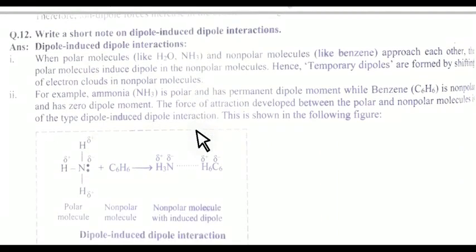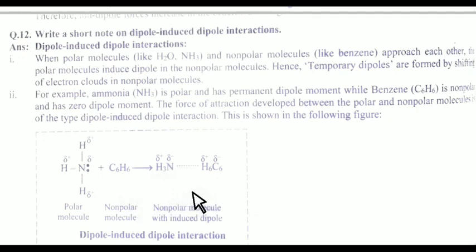Always remember, students, see here: C6H6 is the non-polar molecule and ammonia is the polar molecule. Ammonia has a permanent dipole moment and C6H6, benzene, has zero dipole moment. Whenever ammonia approaches the benzene, ammonia induces a temporary dipole in the benzene. Whenever ammonia is removed, benzene again has zero dipole moment.